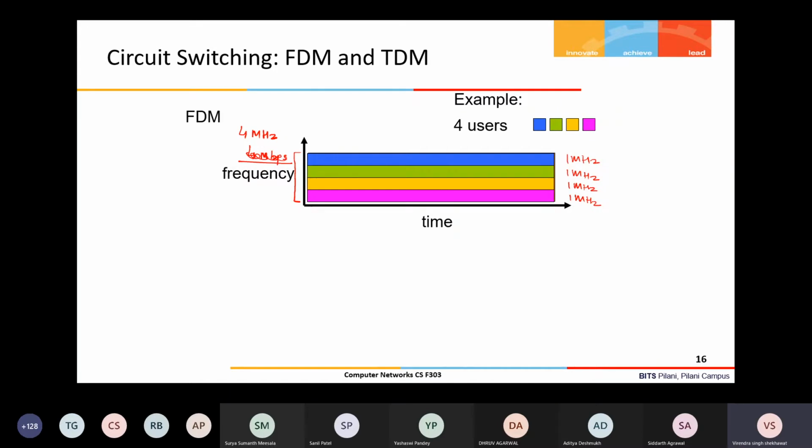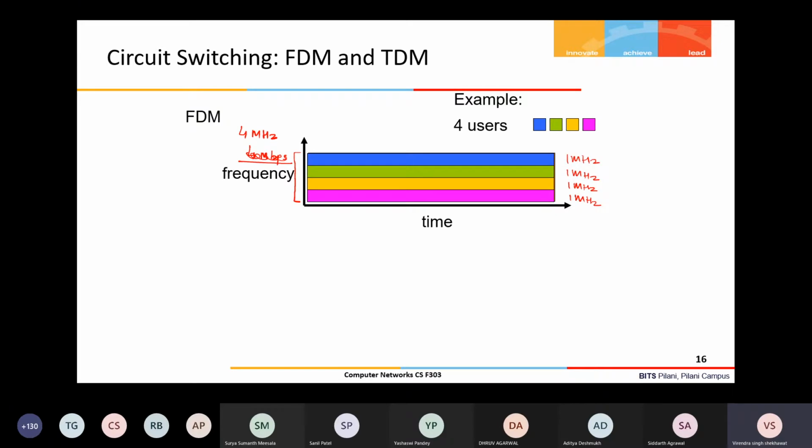One physical channel may have larger bandwidth available, but for individual communication a lesser frequency band is required.